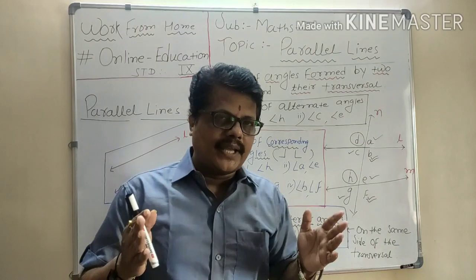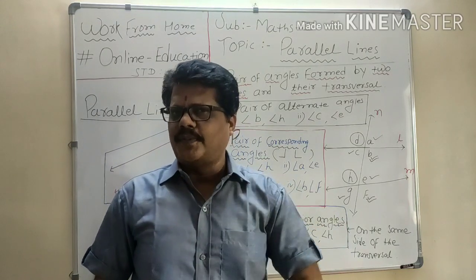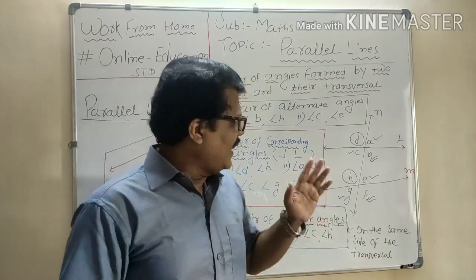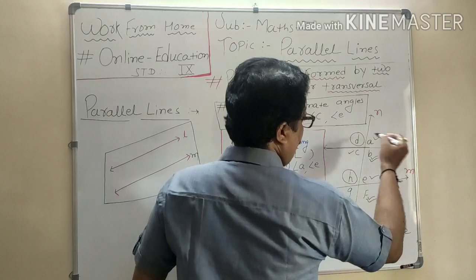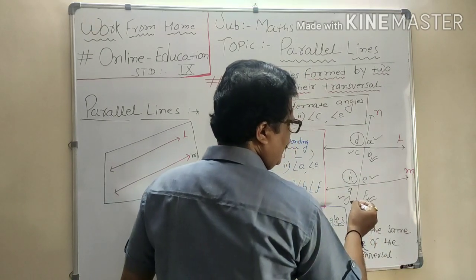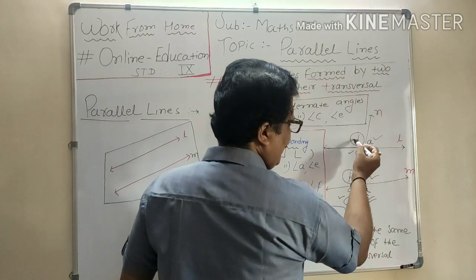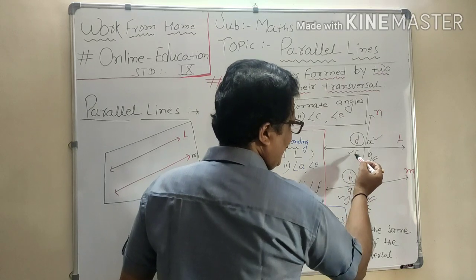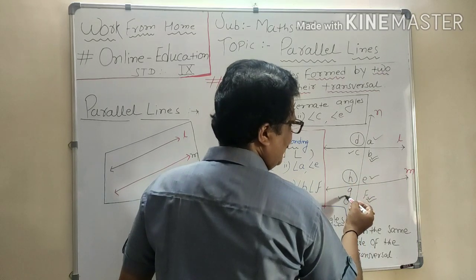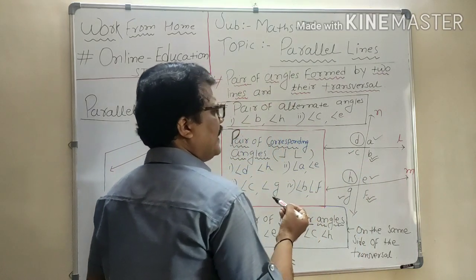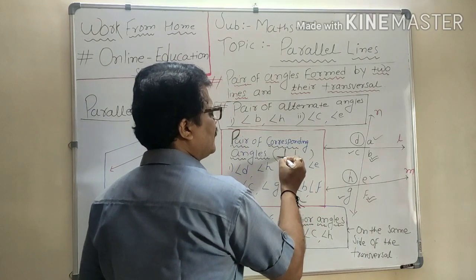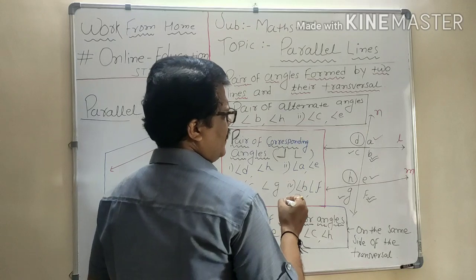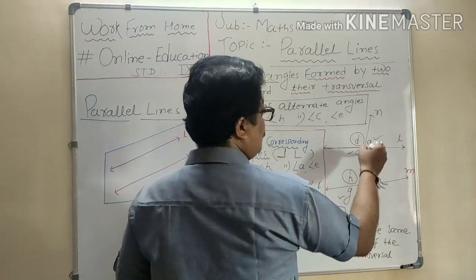How many pairs of corresponding angles? 4 pairs. And how to identify it? On the same side of the transversal, on top of the line, then the pair will be on top of the other line; below the line, then the pair will be below the line. One more simple technique: they form this kind of alphabet, opposite L.